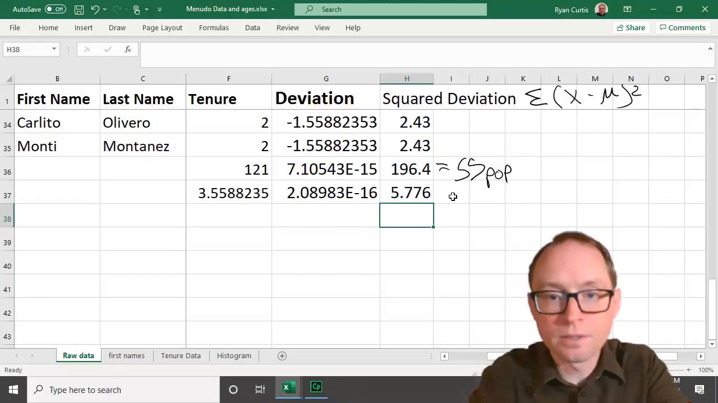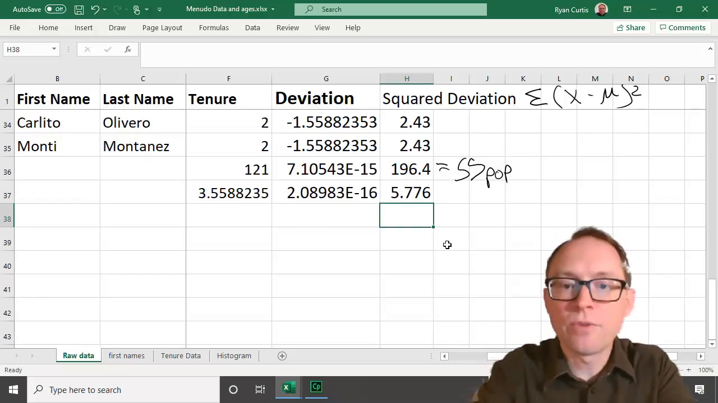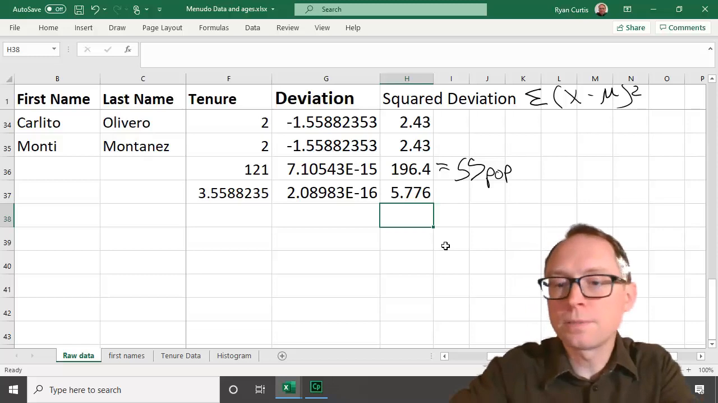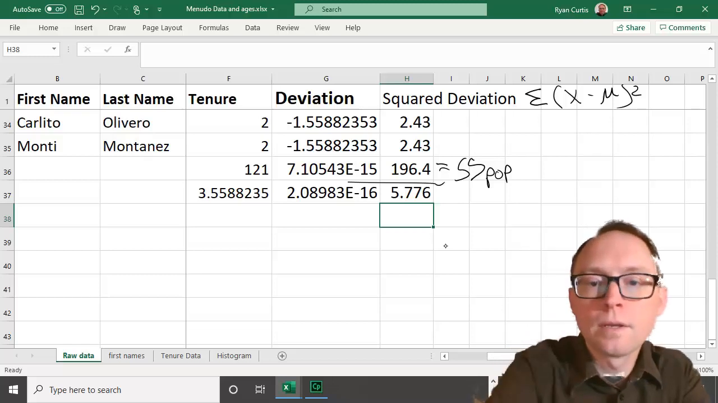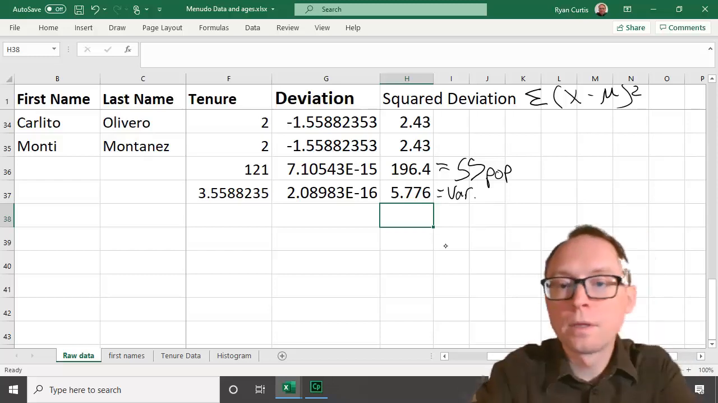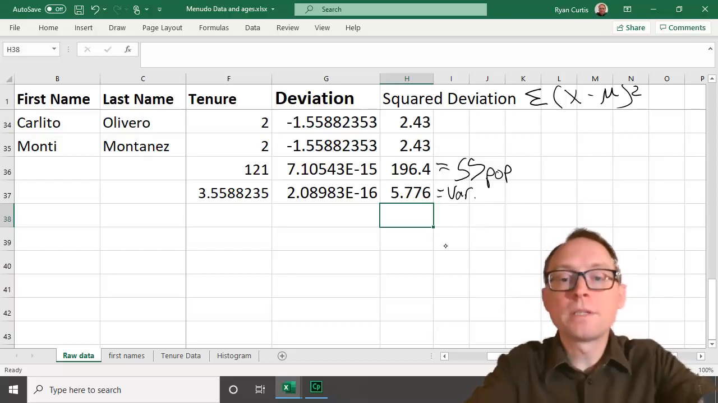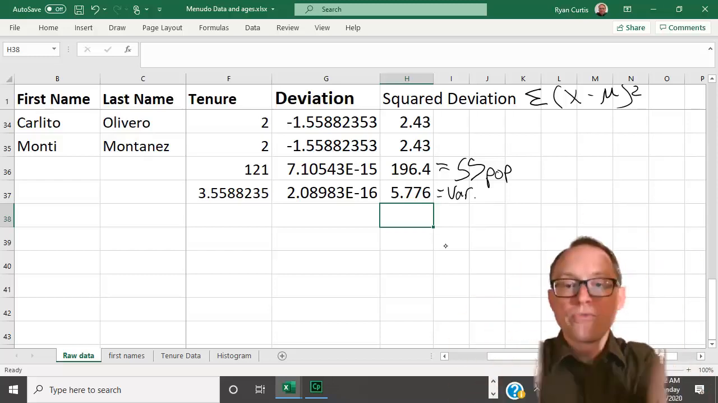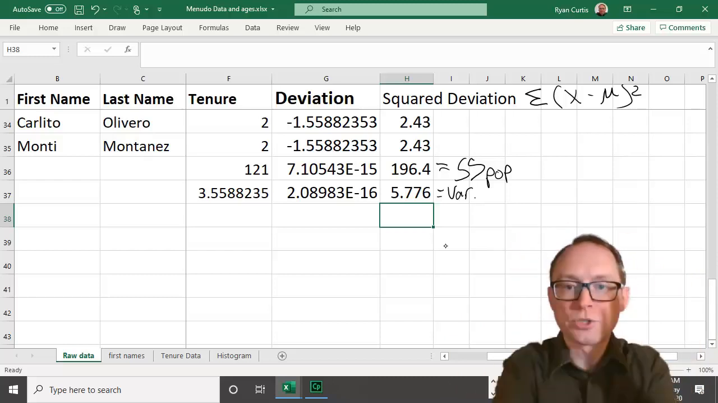5.576, so about 5.58. This is the variance. Variance is a score that means this is kind of how much the scores are varying in our distribution. All right?